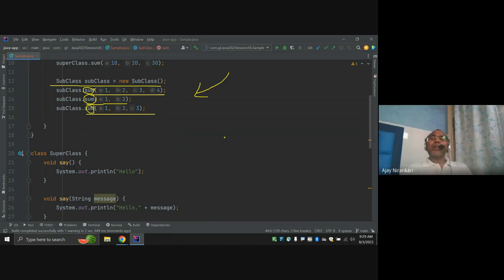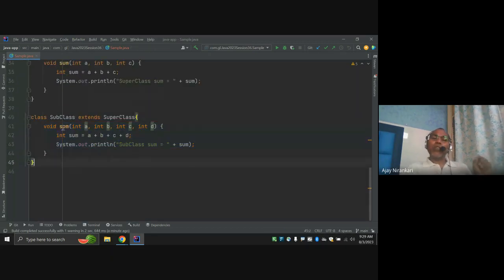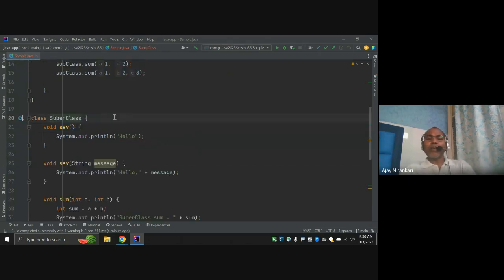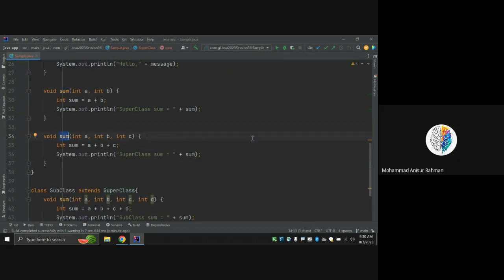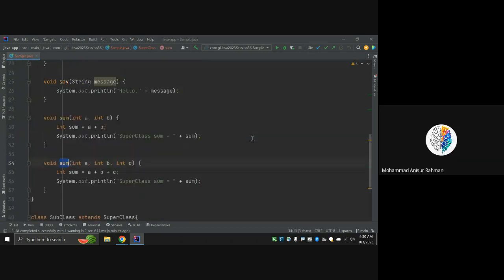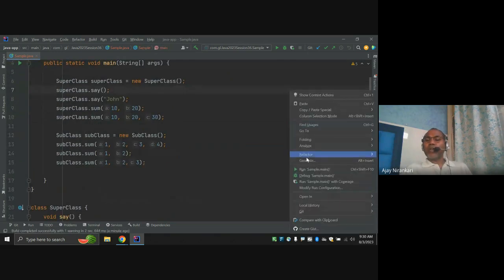So in this scenario also we can say this sum method is overloaded. Why? Because of this inheritance. That means in the superclass, someone has written the same-name method, like here.